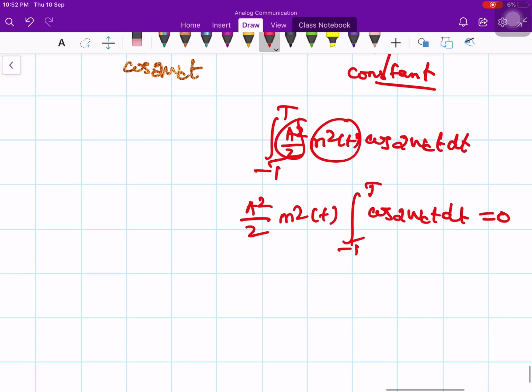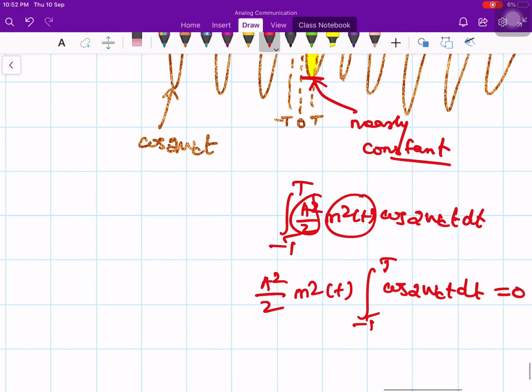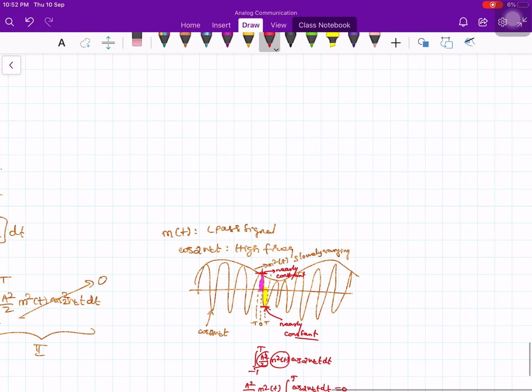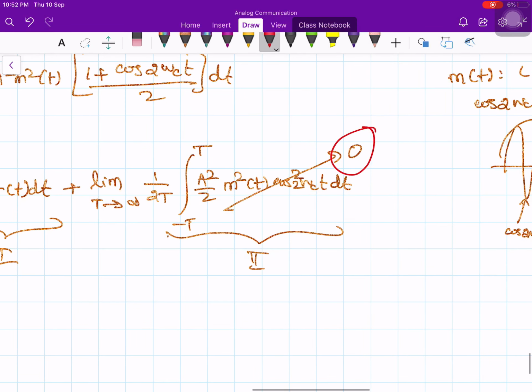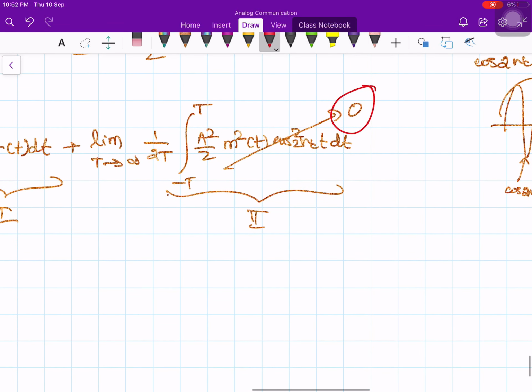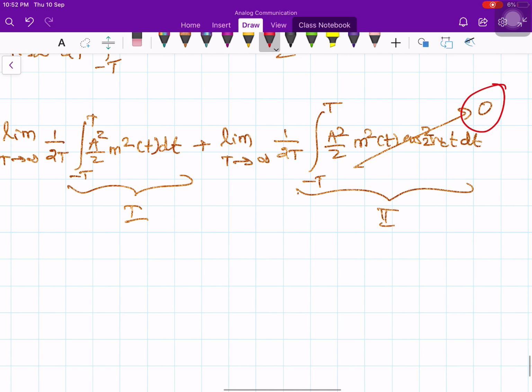Therefore over one cycle you can assume m square of t is nearly constant, and the positive half cycle will cancel with the negative half cycle. Therefore the value of the second integral would be 0. So this is 0 because cos 2 omega ct is being multiplied by a very slowly varying function m of t compared to its own rate of fluctuation. Therefore the second part is 0.